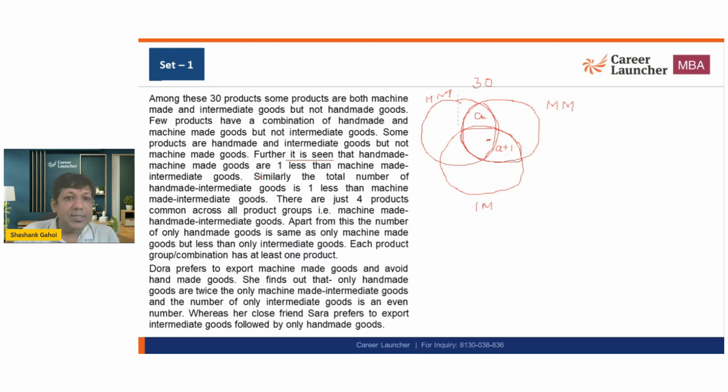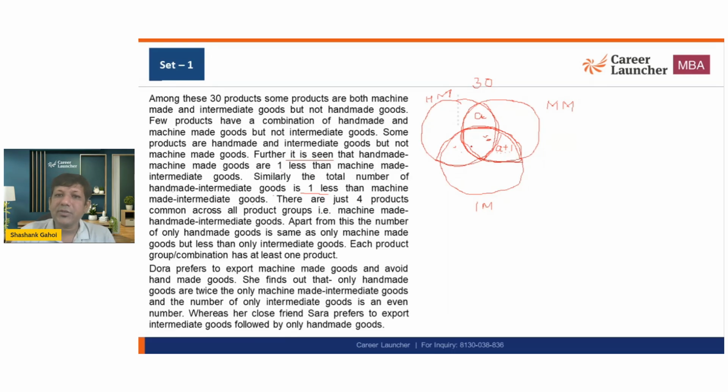Similarly, the total number of handmade intermediate goods, this one, is one less than machine-made intermediate goods. So this number is also one less than this number. The same logic applies, this part is common, so this number should be one less than this.